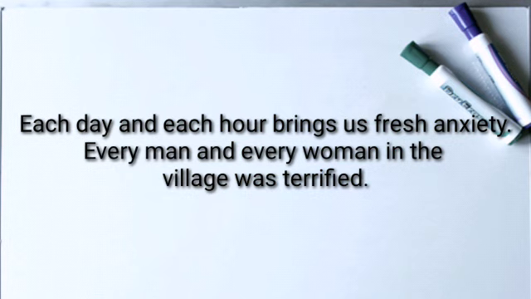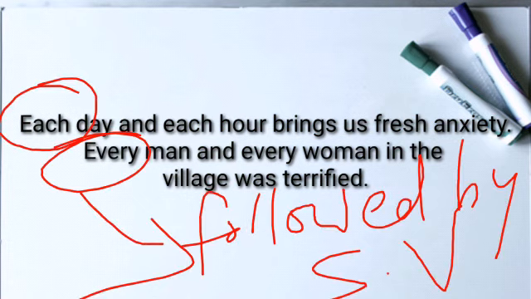Here we see that in the first sentence, day and hour are singular nouns and are joined by and, but they are preceded by each, meaning each comes first. So in such sentences, when each and every come first, the following verb should be in singular form.